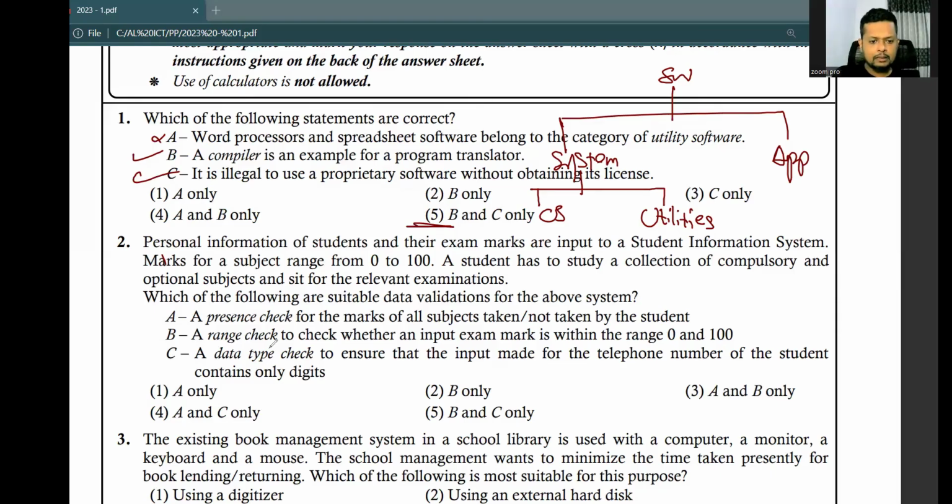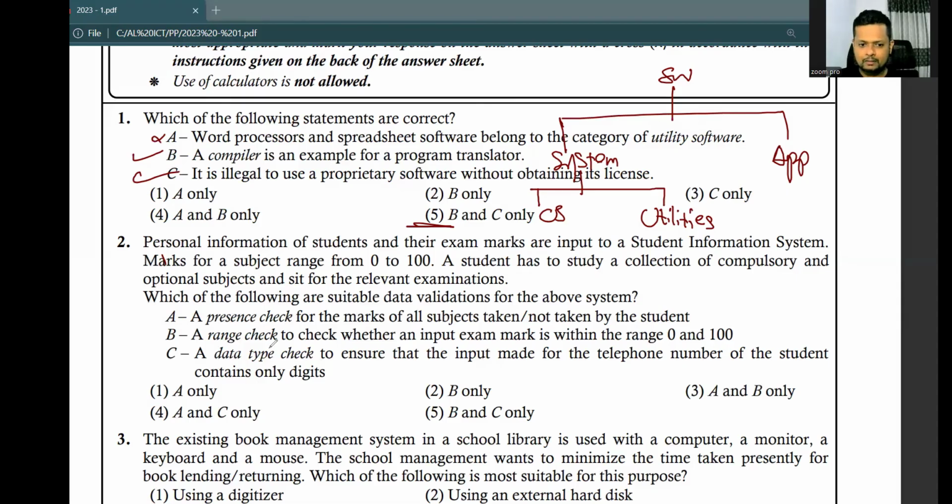Statement A, a presence check for the marks for all subjects taken or not taken by the student. So what is a presence check? Presence check means checking whether data is available, right? So here it says marks for all subjects taken or not taken by the student. If a student has not taken a subject, then there can't be marks for the subjects which the student has not taken.